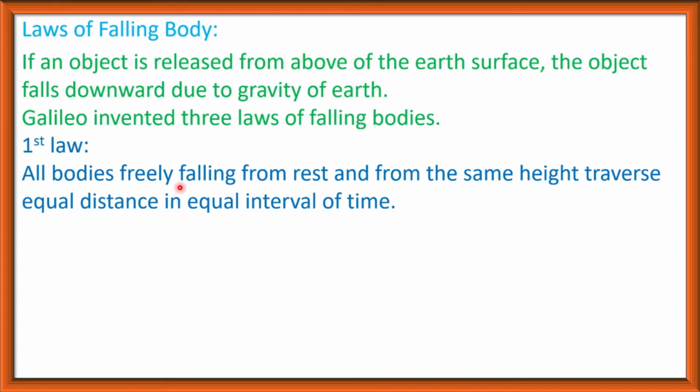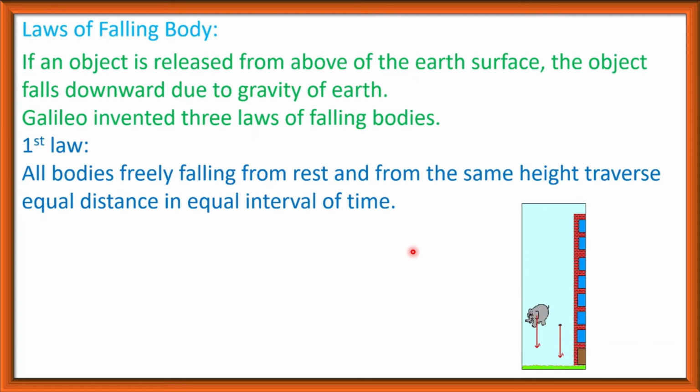All bodies freely falling from rest and from the same height traverse equal distance in equal interval of time. That is, if all the bodies freely fall from the same height, they traverse equal distance in equal interval of time.